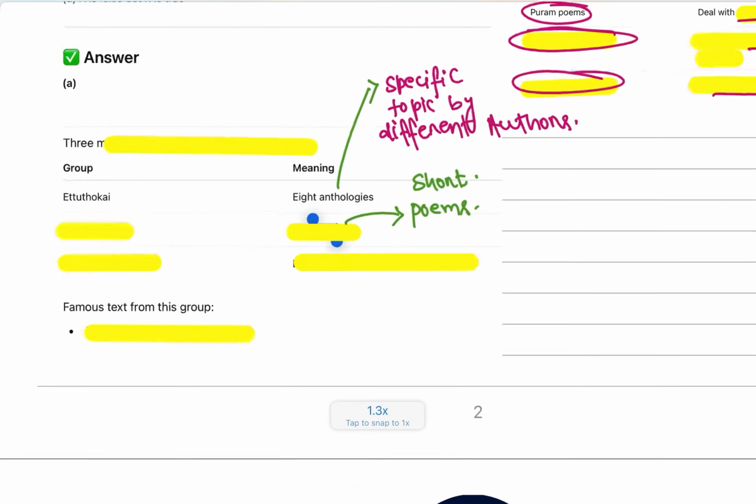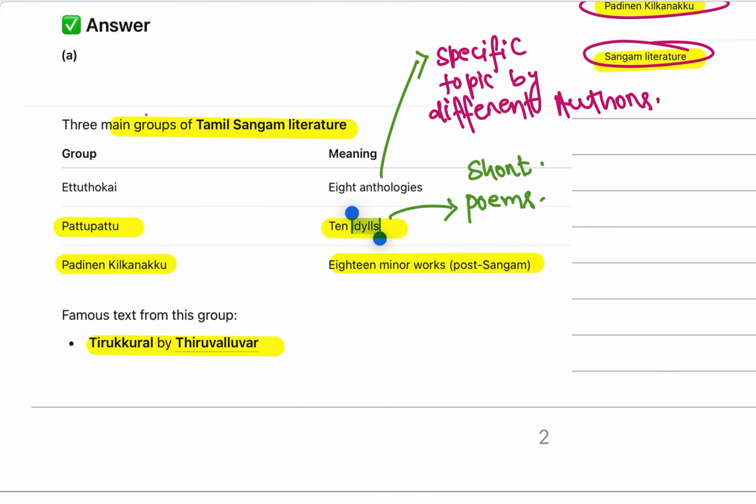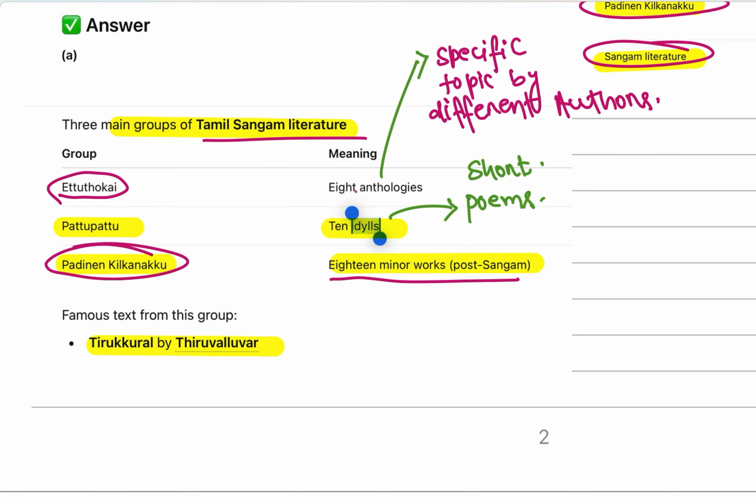Now, some important Tamil Sangam literature. One we have seen, Padinen Kilkanakku, which means 18 minor works. Now Ettuthokai is 8 anthology. What do you mean by anthology?